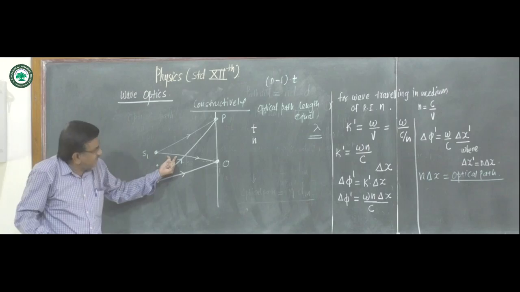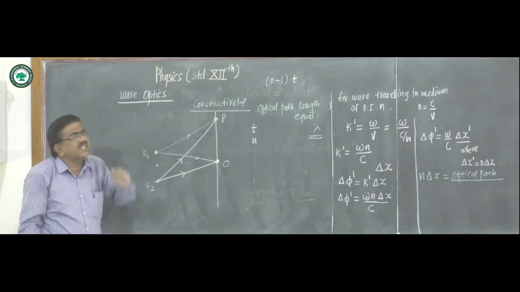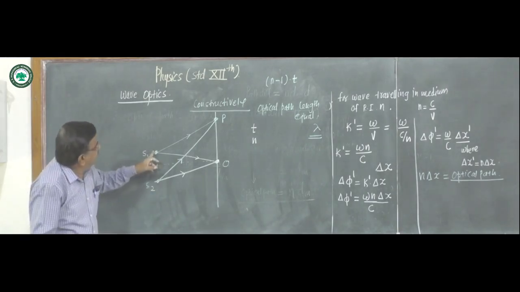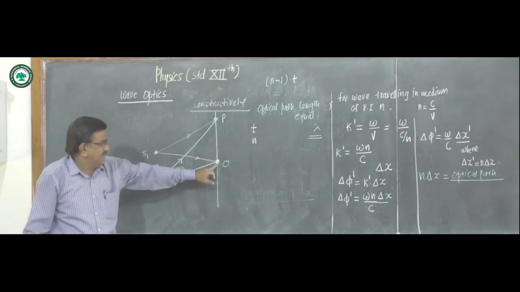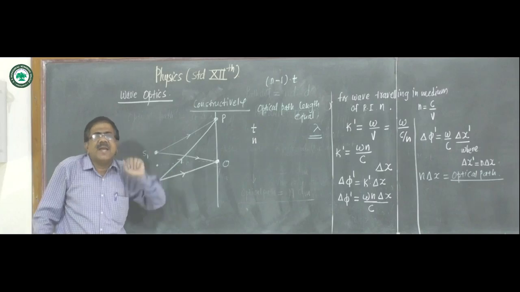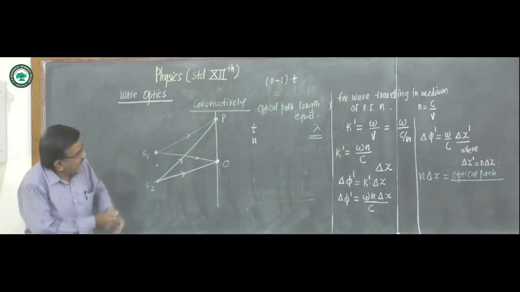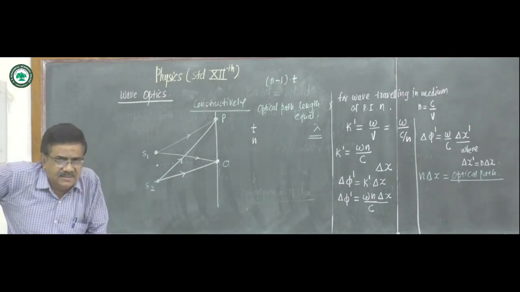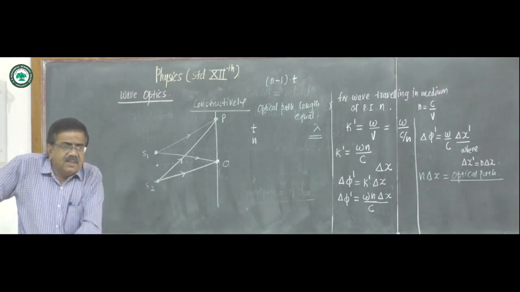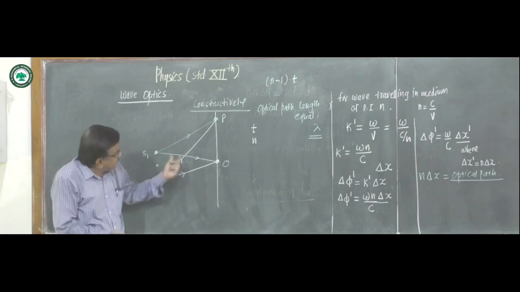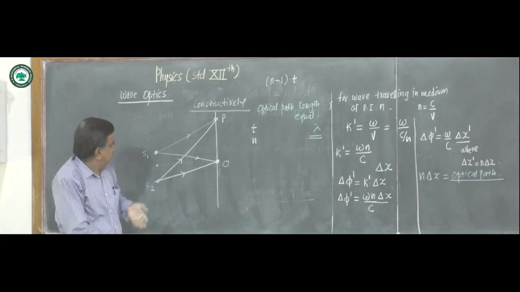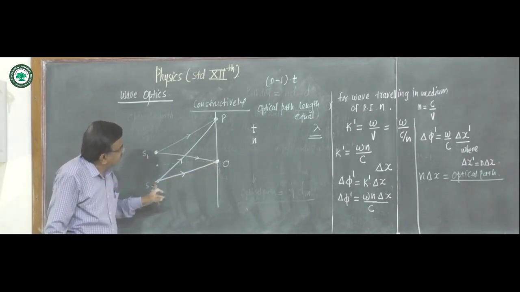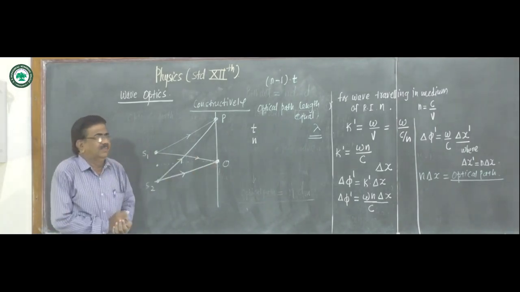Before the introduction of the plate, these two path lengths are equal. Here we get the bright fringe, and on both sides we get alternate bright and dark fringes. But if we introduce the plate, this path length will be greater than S2O.